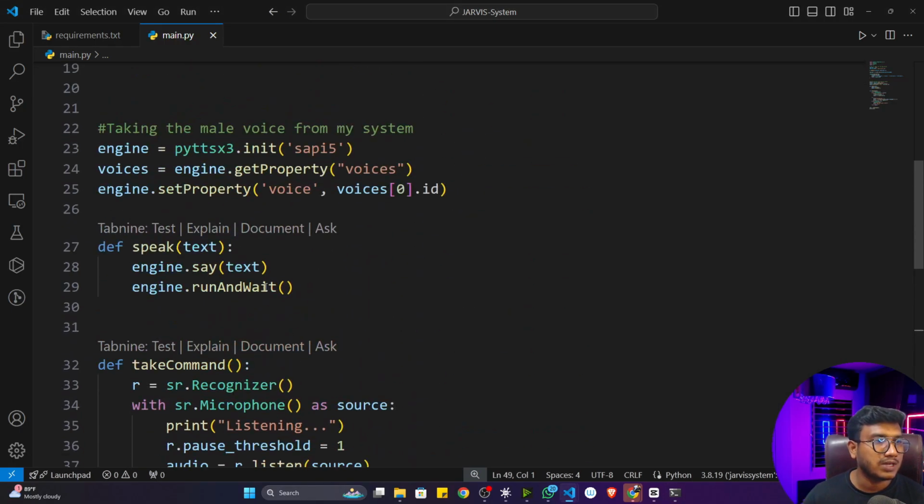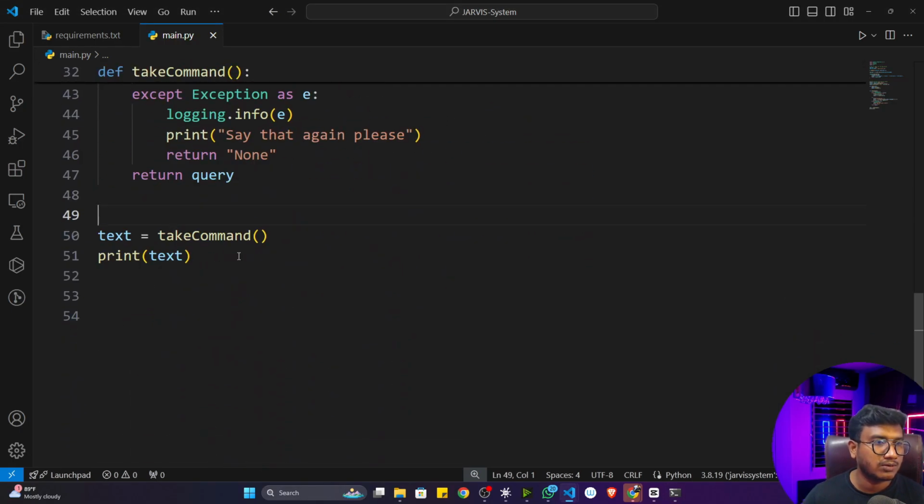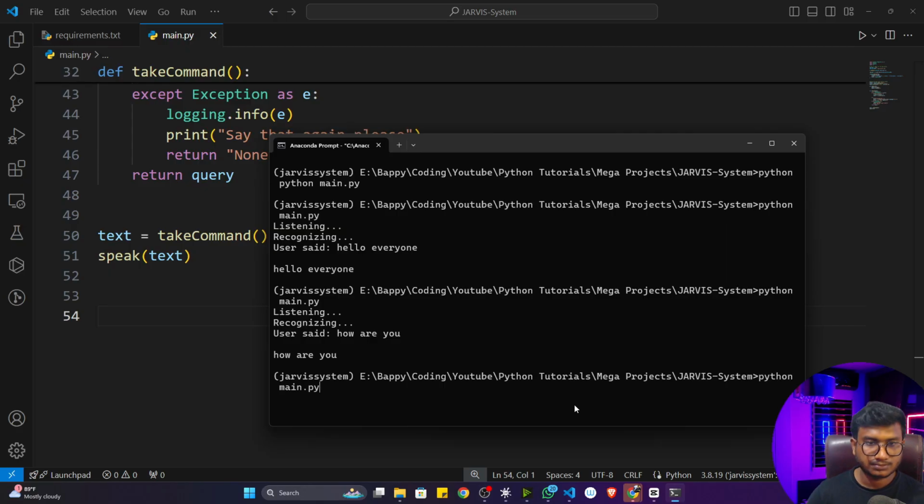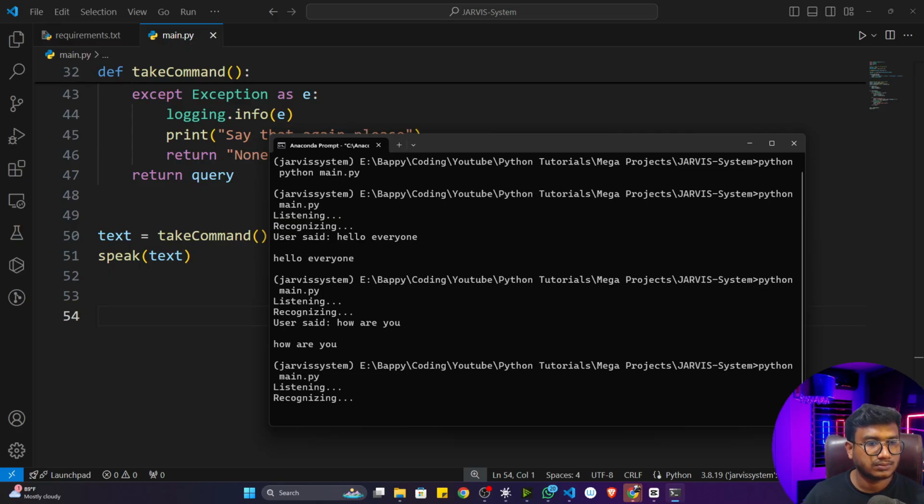Now I can also use this speak function to speak this text. Whatever text I'm getting, I'll just pass it to the speak function. Now if I execute the program, how are you?